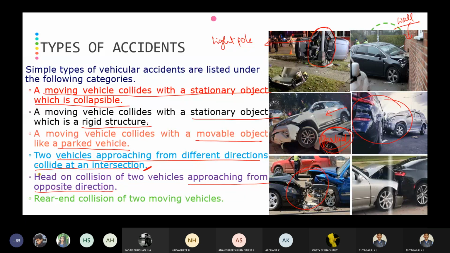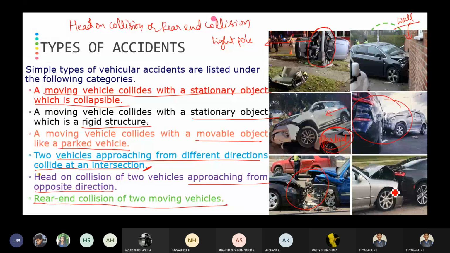The sixth type is a rear-end collision. Okay, the majority of accidents will be a head-on collision or a rear-end collision of moving vehicles to moving vehicles. Here the front bumper of one vehicle hits the back bumper of the other vehicle. You can observe here the front bumper of one vehicle hitting the back bumper of the other vehicle.